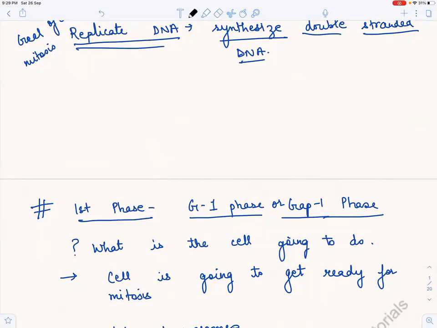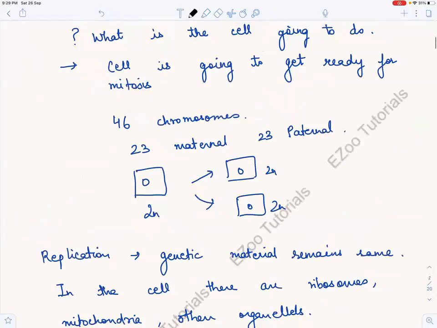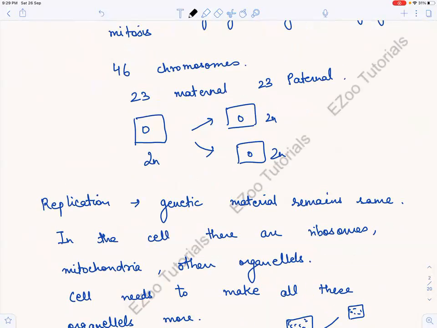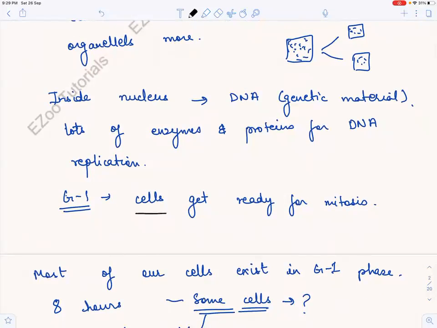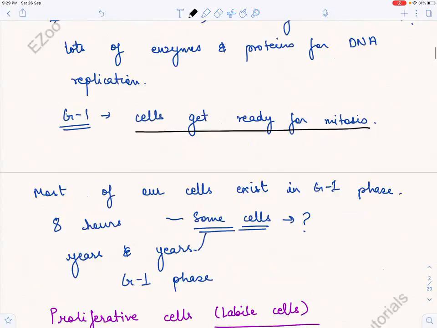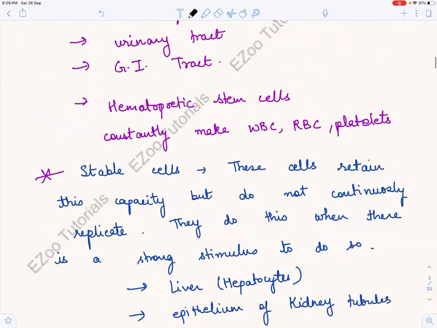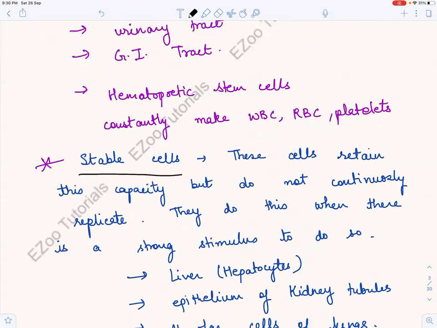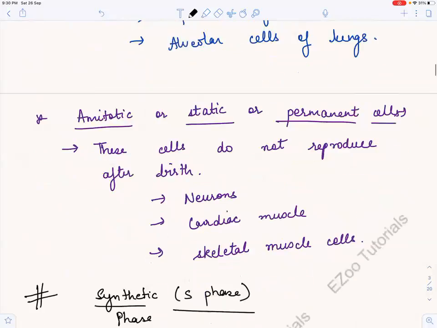Then we studied the G1 or gap 1 phase, where the major goal is to prepare the cell. In the G1 phase, the cells get ready for mitosis. Then we saw the different types of cells, labile or proliferative cells, then stable cells and their examples, and then the amitotic or static or permanent cells.